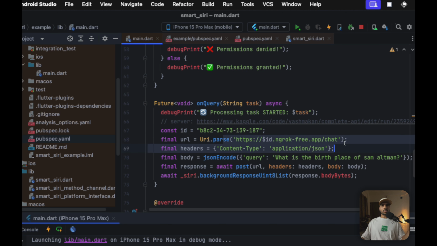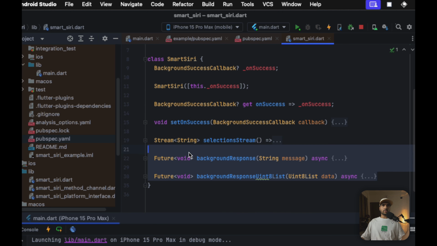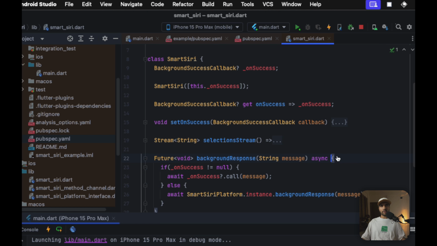So this API returns our audio bytes directly. That is why I'm just passing this background response Uint8List, and that brings us to our third and fourth function that I added in this plugin, and that is onBackgroundResponse. Basically, this plugin works in the background because obviously our app won't be open in the foreground every time. So commands like calling Siri, playing the audio and using the AI workflow, everything will work in the background as well. So that's good. Now let's go ahead and move over to our background response.